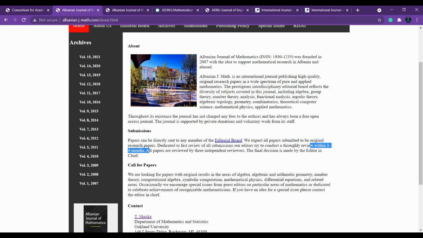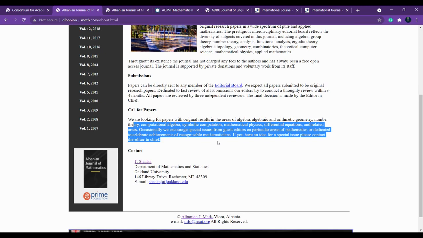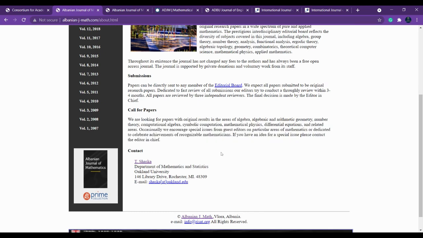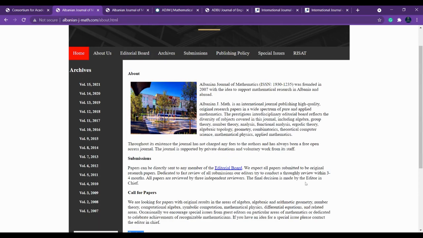And see what calls for papers there are recently. If they have any special issue, your paper will probably be accepted very fast for the special issue, so you can also consider that. And you can see that throughout its existence, the journal has not charged any fees to the authors and has always been a free open access journal.